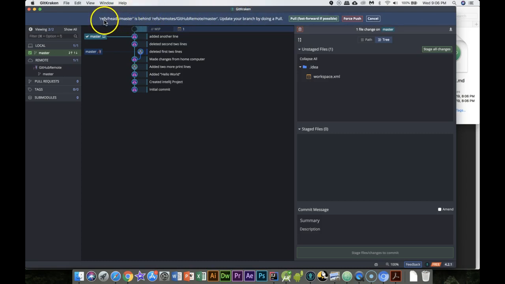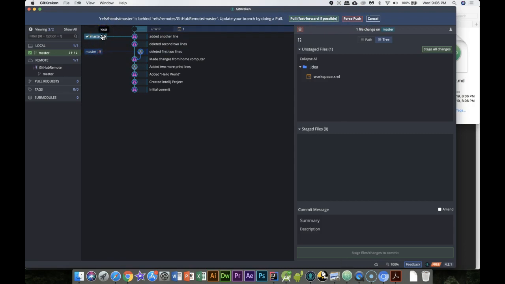It says the reference, my master, is behind the remote from GitHub. I can choose to update my branch by doing a pull. That means pulling this and overwriting stuff. Or I could do a force push and say, whatever changes I made on my local, that's what I want to keep.